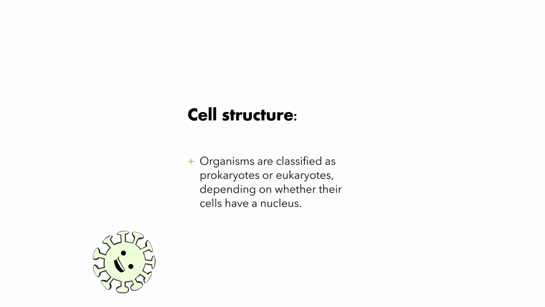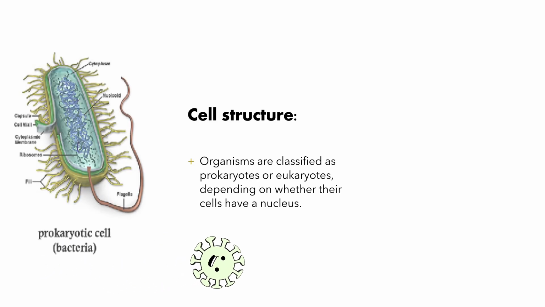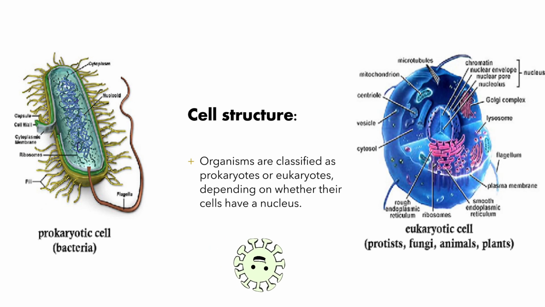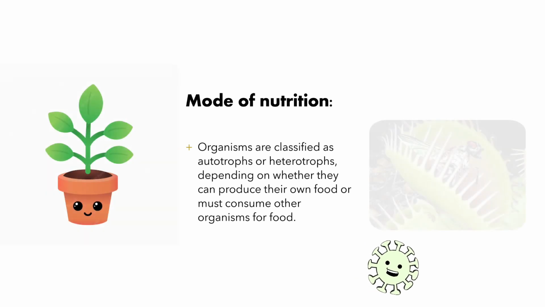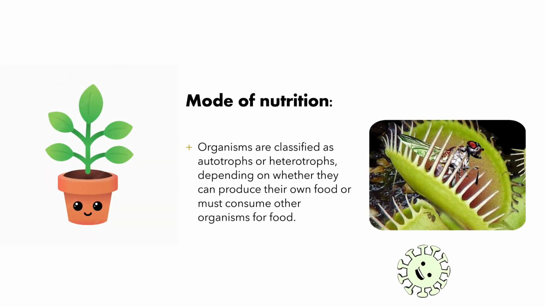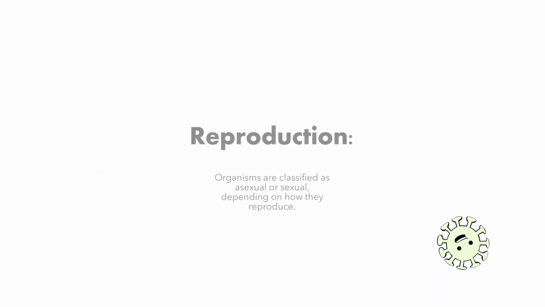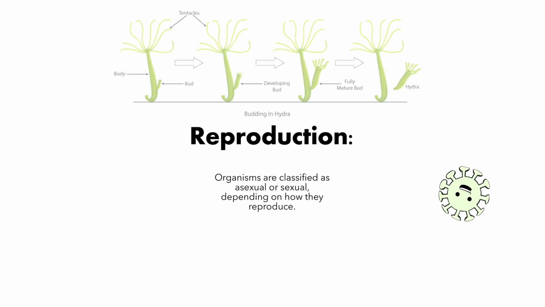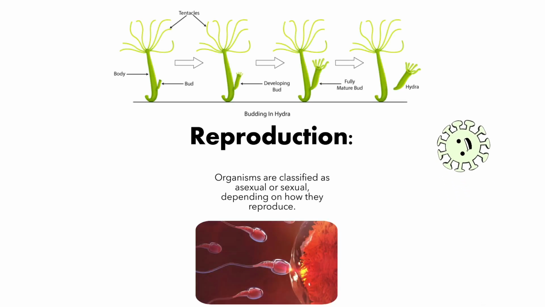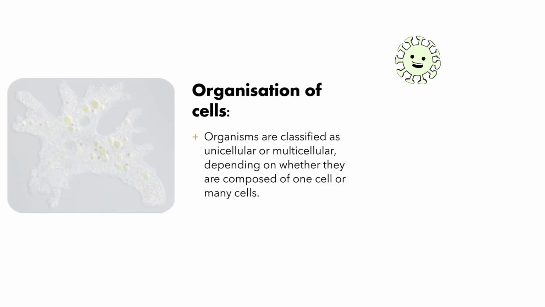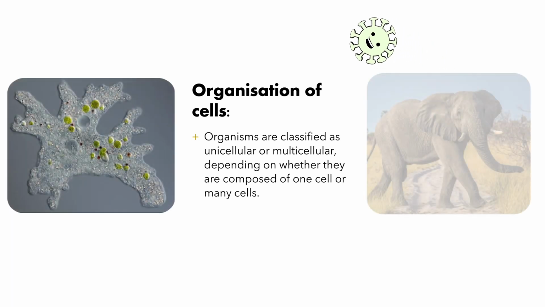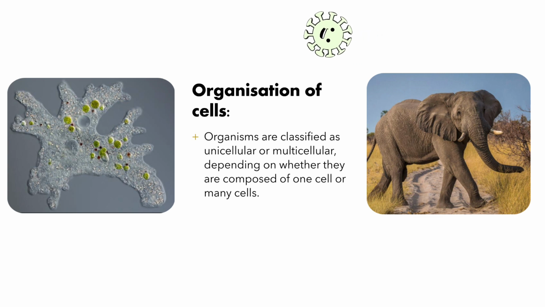Cell structure. Organisms are classified as prokaryotes or eukaryotes, depending on whether their cells have a nucleus. Mode of nutrition. Organisms are classified as autotrophs or heterotrophs, depending on whether they can produce their own food, or must consume other organisms for food. Reproduction. Organisms are classified as asexual or sexual, depending on how they reproduce. Organization of cells. Organisms are classified as unicellular or multicellular, depending on whether they are composed of one cell, or many cells.